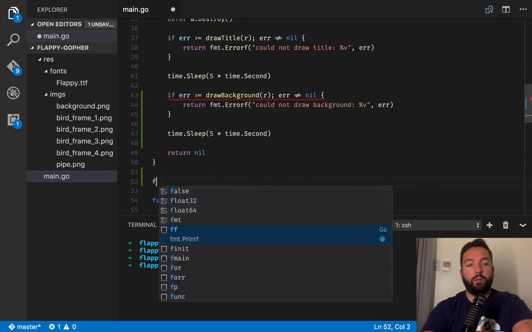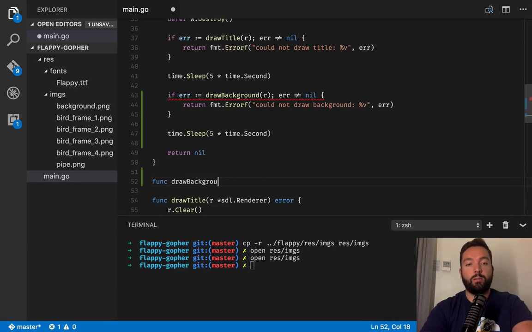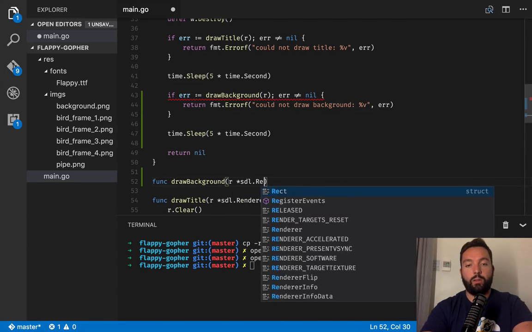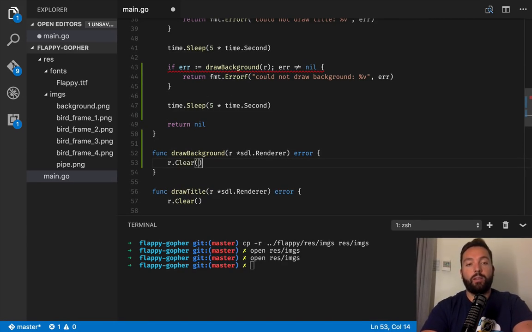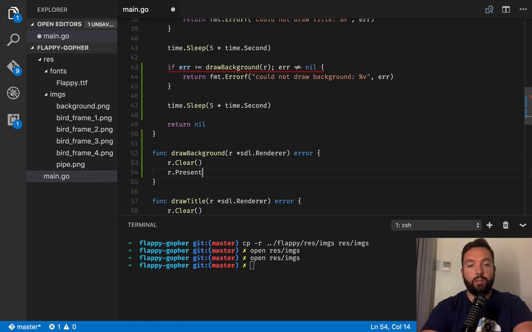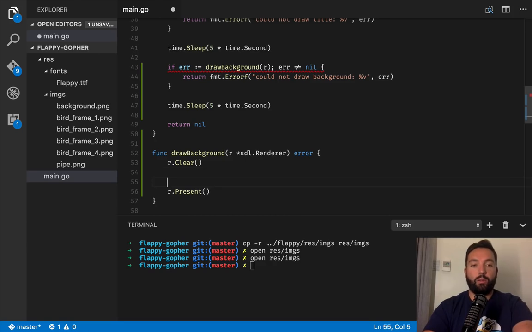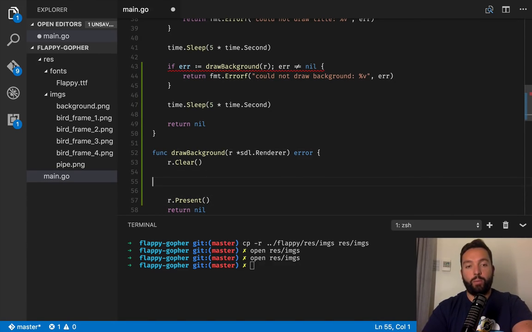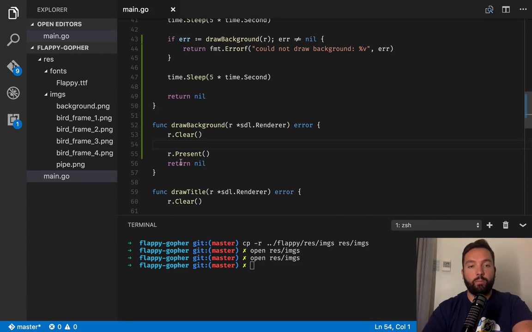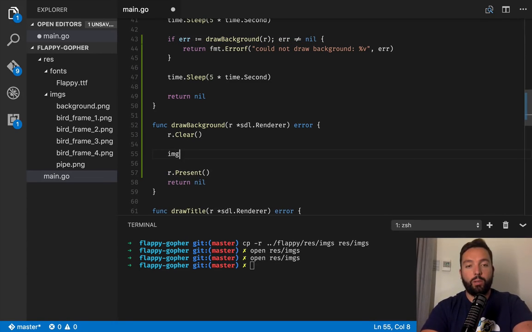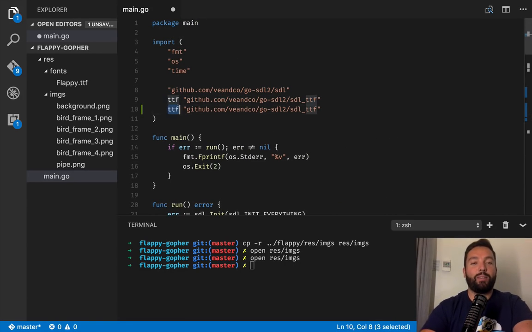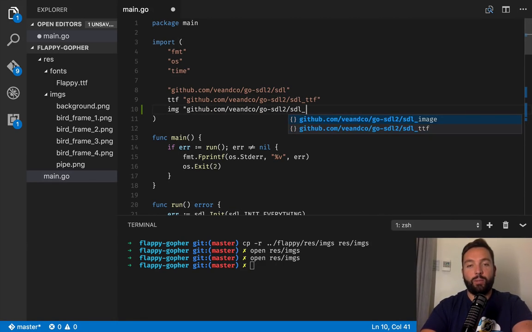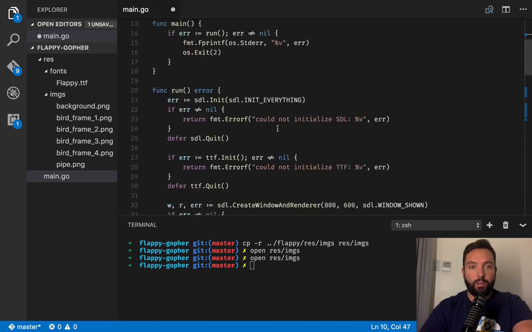So let's write that. Draw background, given a renderer and returns an error. We're gonna do first r.Clear, and at the end we'll do r.Present as we did before, because we want to clear everything and then present what we painted in the middle, and now we need to paint something in between. So what are we gonna do? So we're gonna do image. That went away because I did save and I was not using it yet, so Go Imports got rid of it, which is totally normal. I will not complain about that. I love Go Imports no matter what.